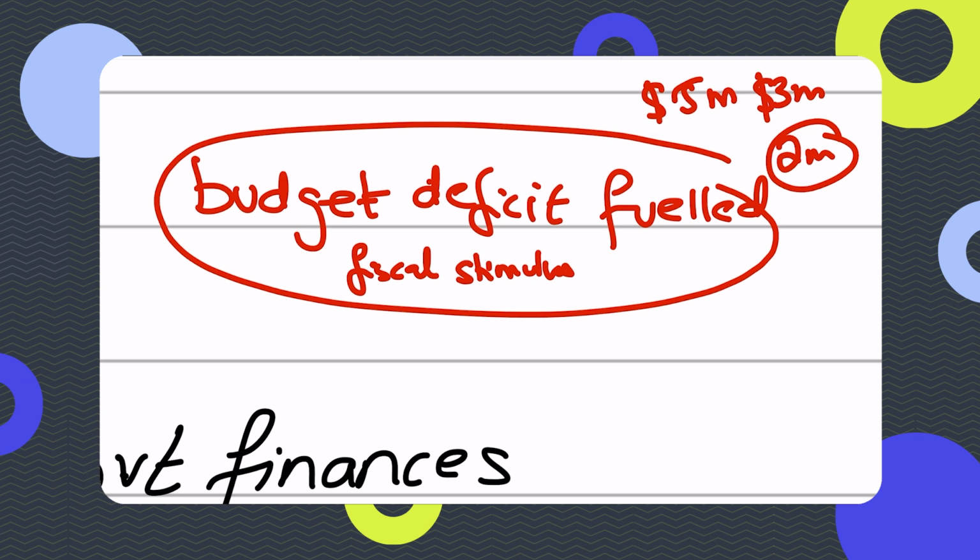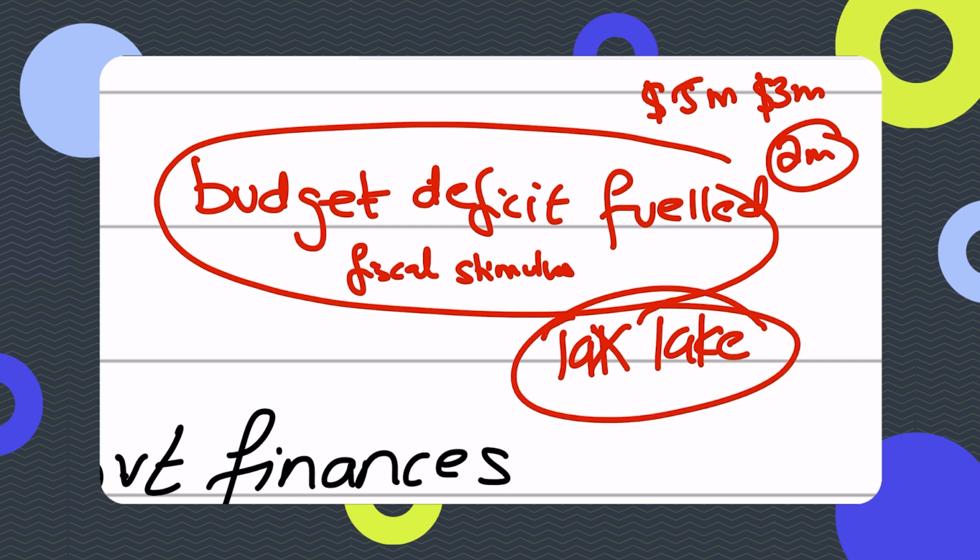They say that a budget deficit fueled fiscal stimulus would, in the long run, increase aggregate demand and growth, and higher growth would mean higher incomes, and higher income automatically means a larger amount of income tax revenue would be generated. Also, higher economic growth means higher corporate profits for firms, so over time more corporate tax revenues would be generated. So economists say that increasing AD and growth would generate higher income and profits over time, which will increase the tax take for the government in the long run, and the government would easily be able to pay off the debts it collected because it ran into a deficit.